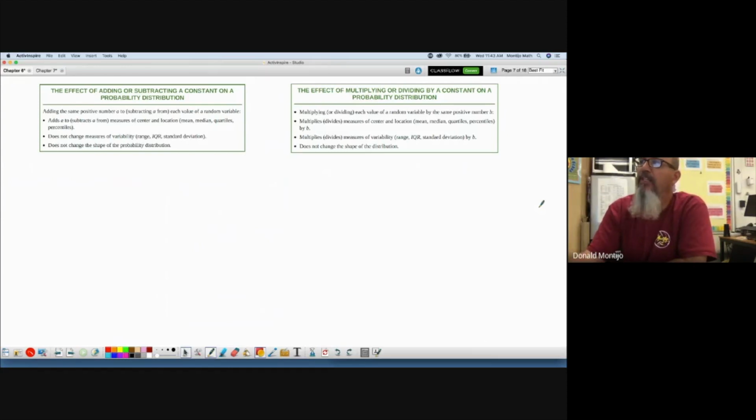What happens if we multiply by a constant to each term? If everybody's score got multiplied by 2, then the mean would get multiplied by 2. The median would get multiplied by 2. The spread, the standard deviation, or the IQR, or the range would get multiplied by 2. So if you think back to the effects of linear transformations, that's what's going to happen.